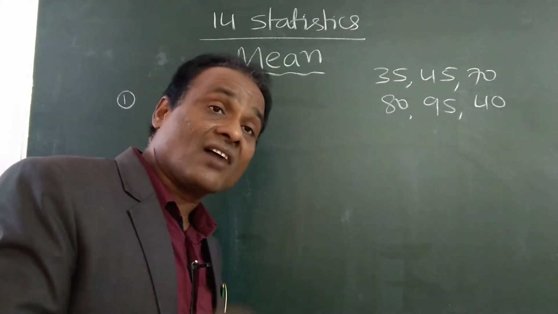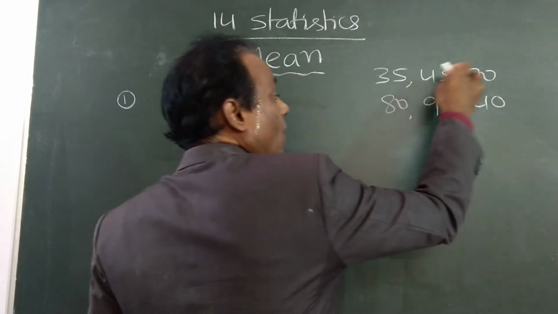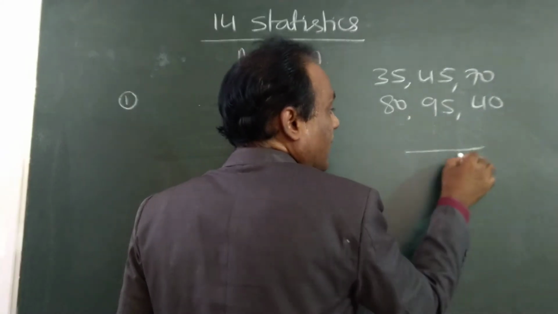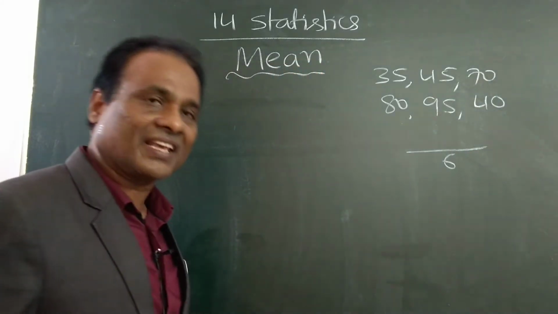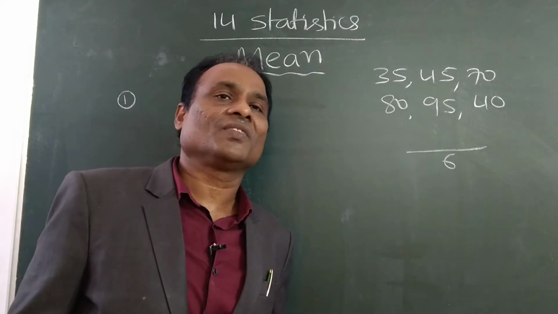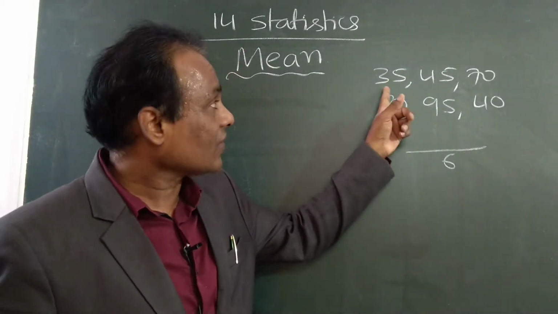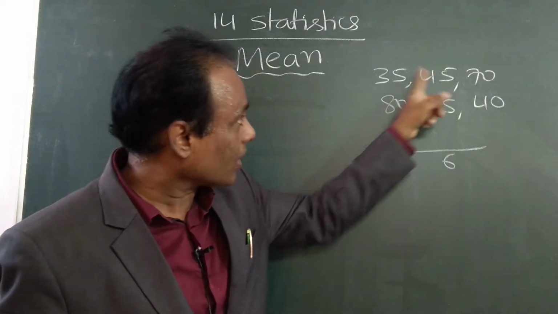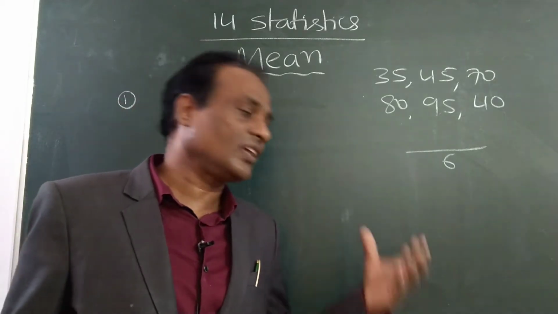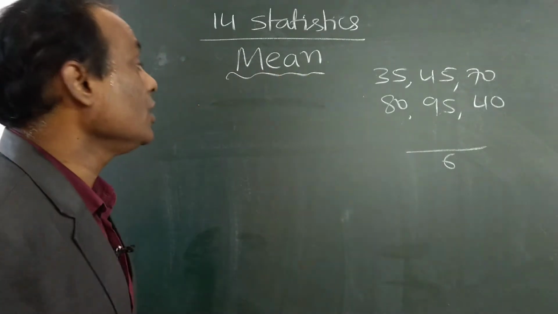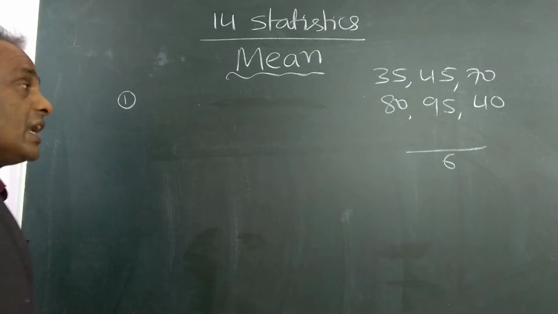So what does average mean? We add all these numbers and divide by 6. That is called average marks: the sum of the marks divided by the number of subjects. This is called average. It is also called mean. Mean is also called average.